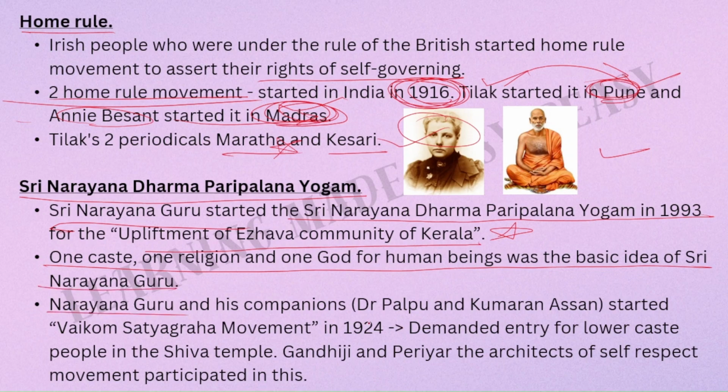Narayana Guru and his companions, who were they? Dr. Palpu and Kumaran Asan started the Vaikom Satyagraha movement. This is very, very important. In 1924, what does this Vaikom Satyagraha movement of 1924 say? It demanded entry for lower caste people in the Shiva temple. Gandhiji and Periyar, the architects of the self-respect movement, also participated in this. Very, very important.